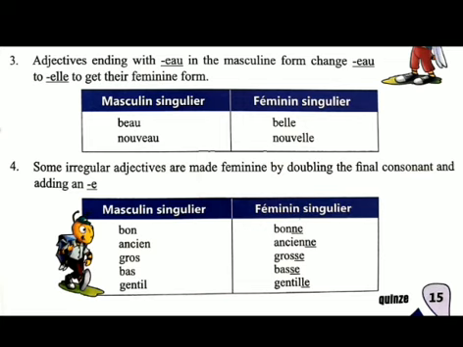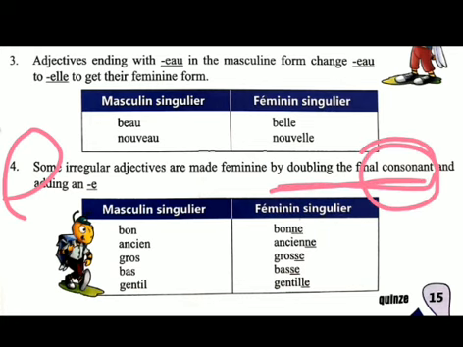Okay, students. The fourth and last rule of the adjective is this: for some words we have to double the final consonant and then add e. For example, bon means good, as in bon après-midi, bonjour. To convert this into the female form, we have to double the final consonant. The final consonant in this word is n. We have to double the n and then add e.